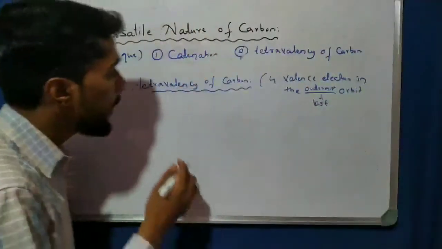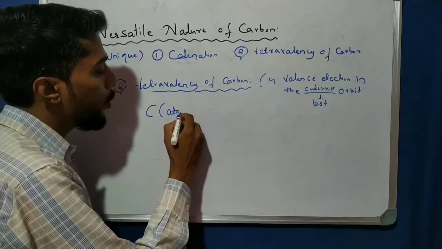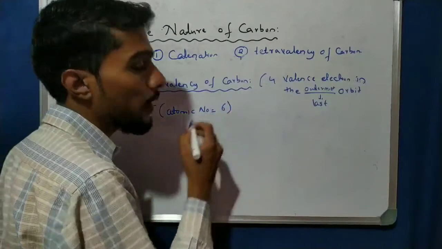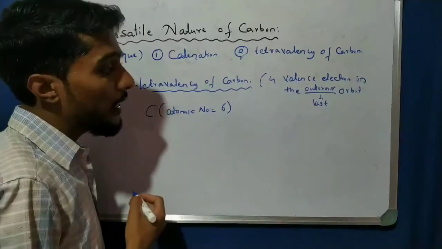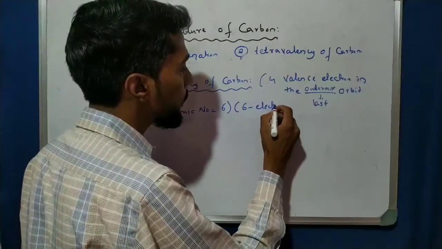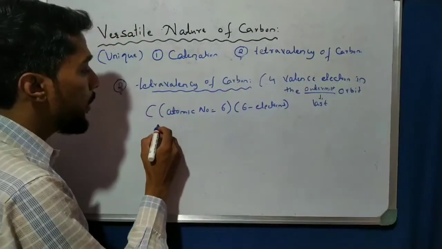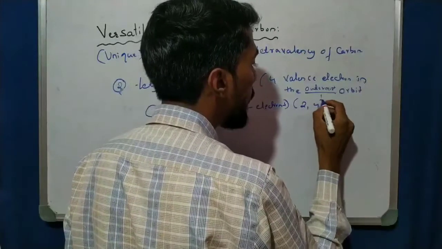We know that the atomic number of carbon is 6, which means 6 electrons are there, and the electron configuration is 2, 4.